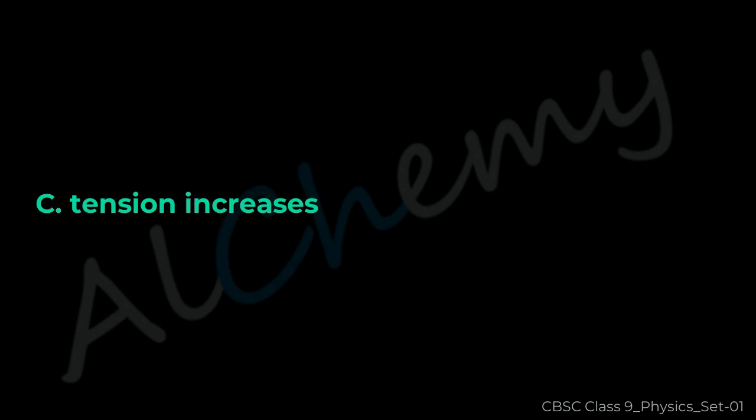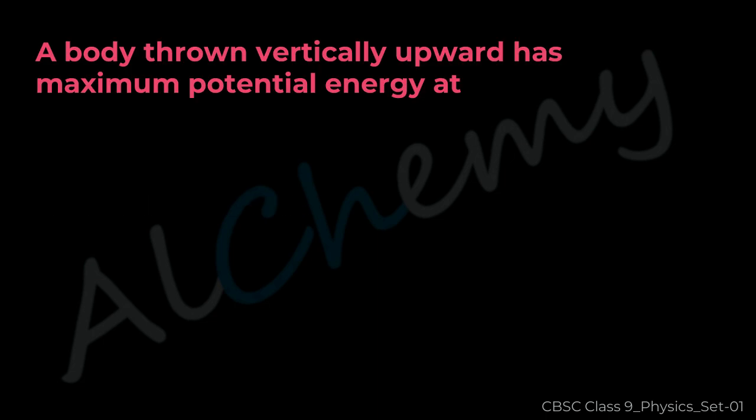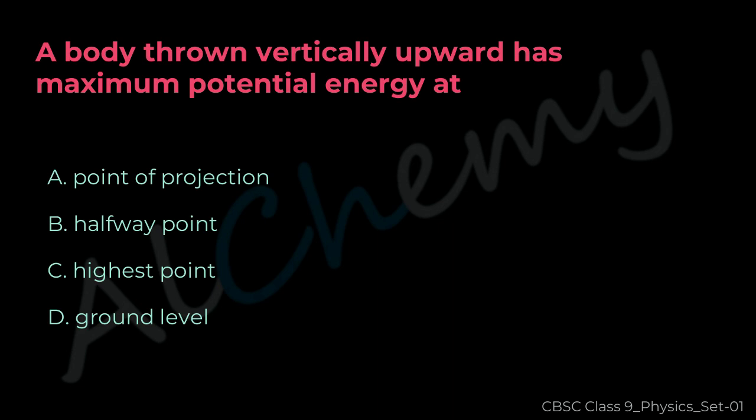The correct answer is C. Tension increases. Question 39. A body thrown vertically upward has maximum potential energy at A. Point of projection, B. Halfway point, C. Highest point, D. Ground level.